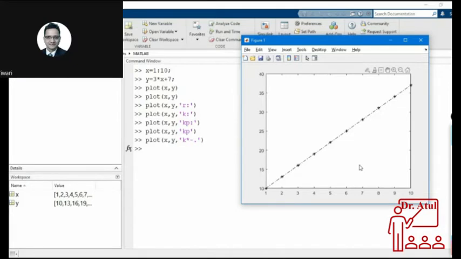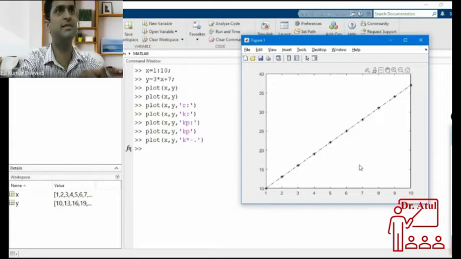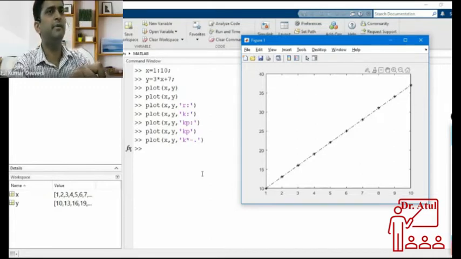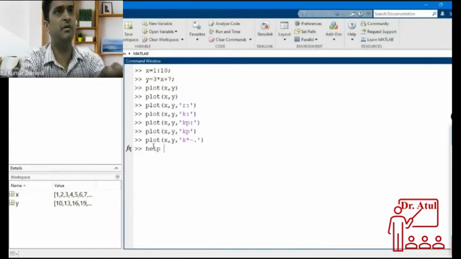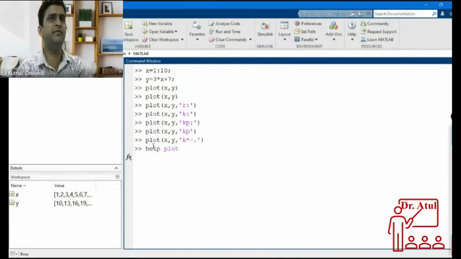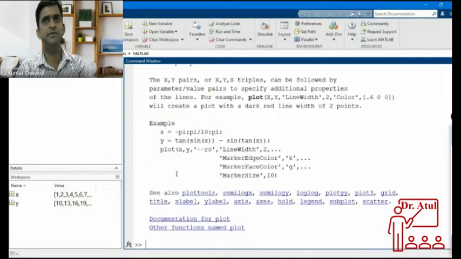I have one question on this. Is there any help command available for the plot? Yes, help is available. You can just write here help plot. That will show you different things. There are many different ways of plotting. So plot is a very detailed command. Here it is showing what different things you can do.